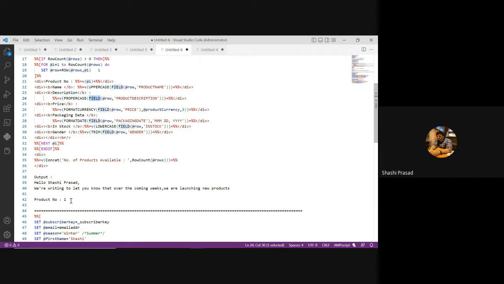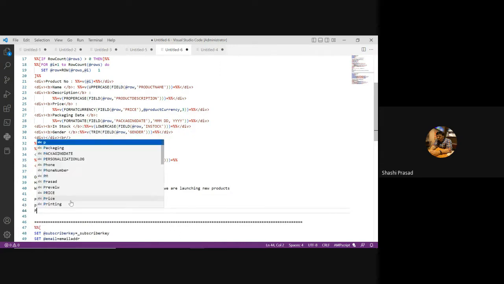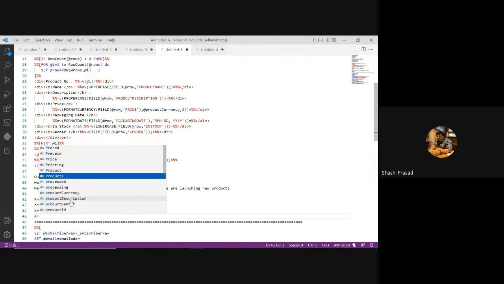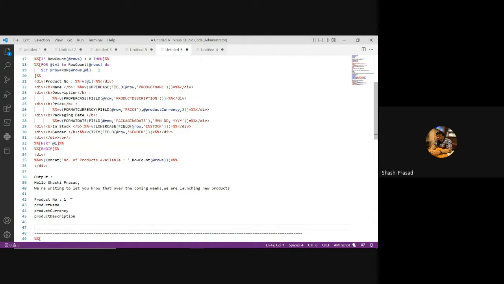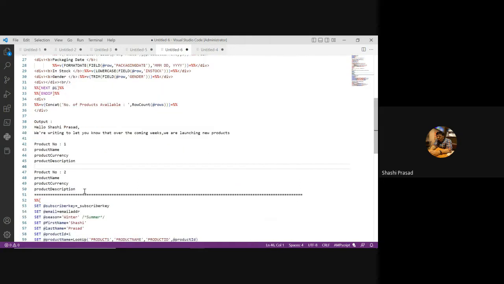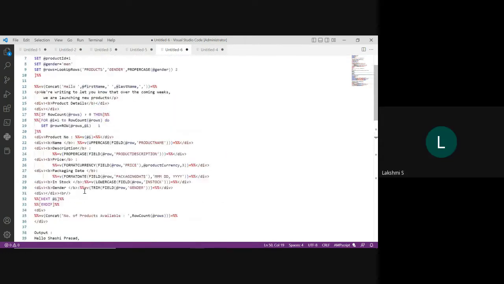Once this is done, everything is written: product name, product currency, and I'm not going into details now. In every line, everything is written. Then I have inserted a BR break to break the line. Now for the second, if it's returning 2, because it will return 2 for me, it will be this one. This is how it will be displayed in the email. Clear? Got you. Yes.